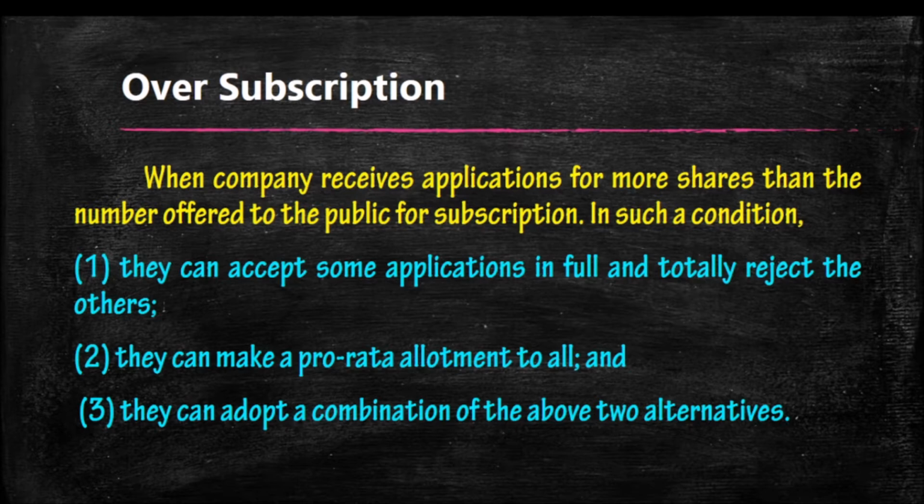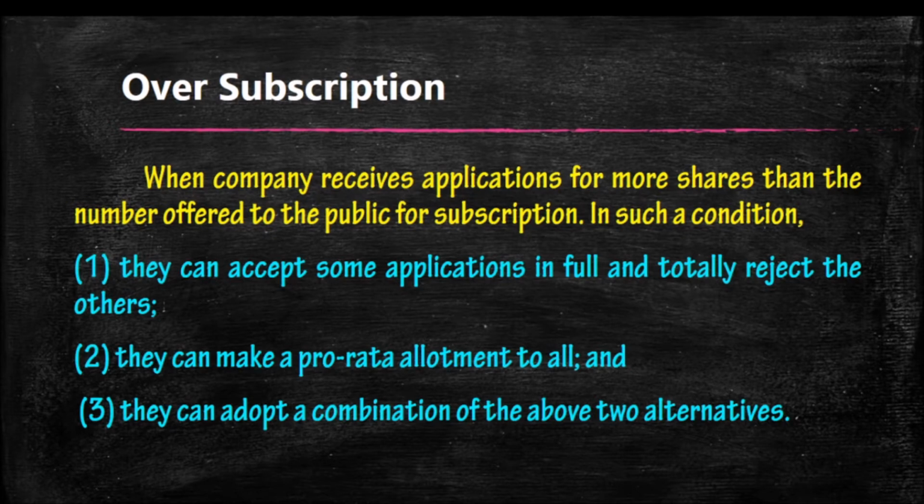If the extra application is rejected, we pass an entry. When we are collecting the money, the entry is bank account debited to share application. When we are rejecting, share application account debited to bank. The first entry will be reversed. That entry is passed to return the extra collected application money: share application account debited to bank.